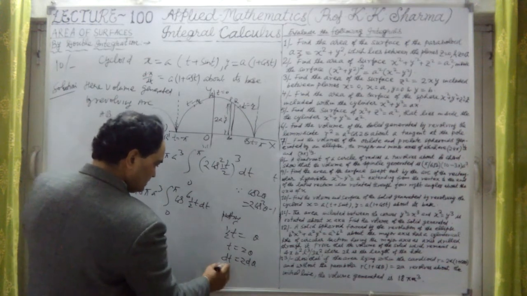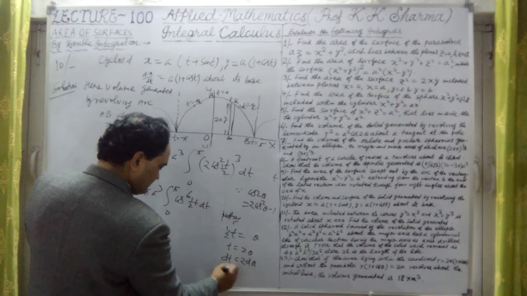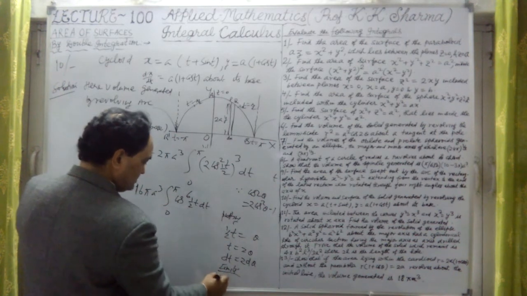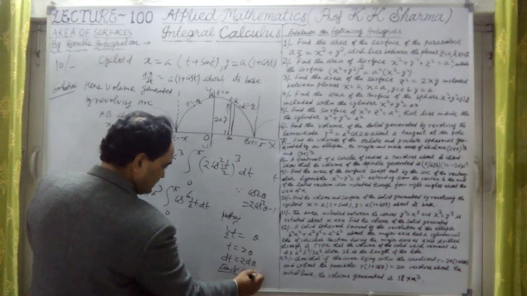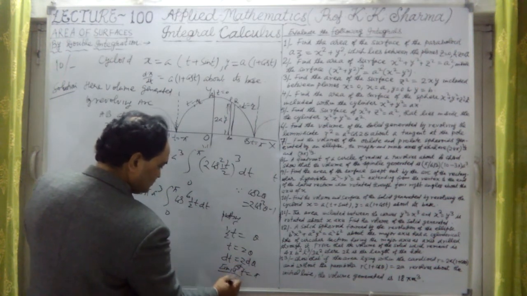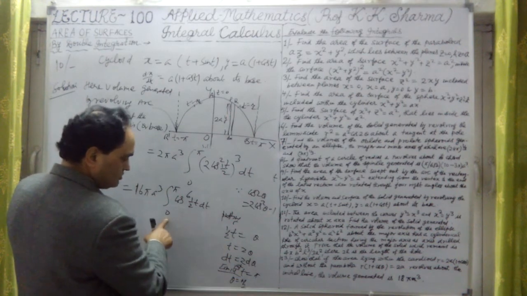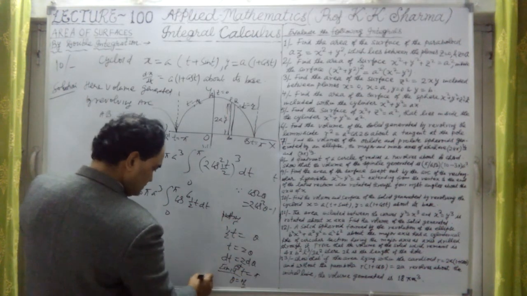And what are the limits? At t equal to pi, theta is equal to pi by 2. And at t equal to 0, the lower limit, theta is also 0.